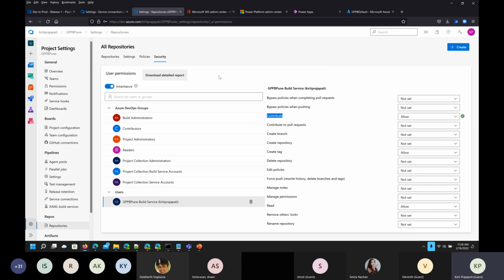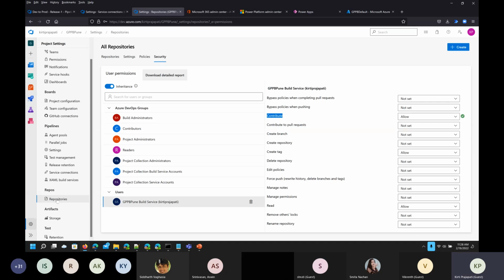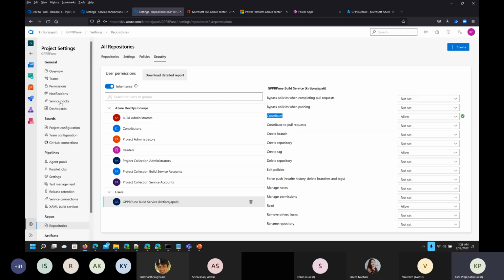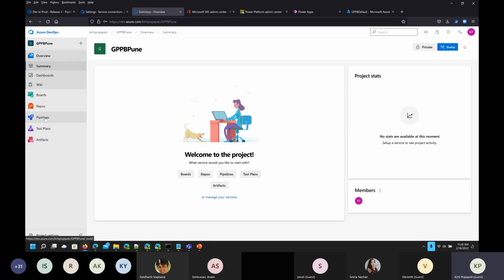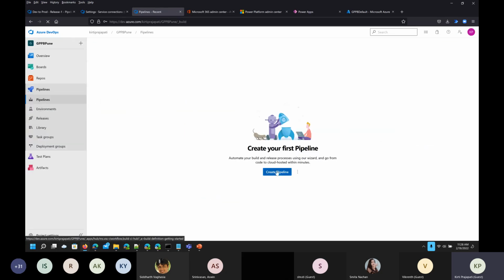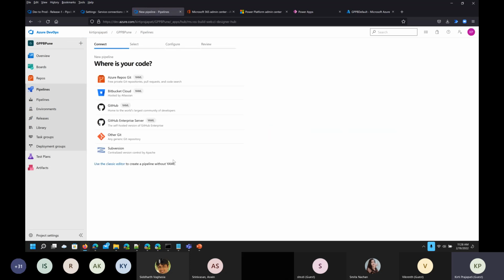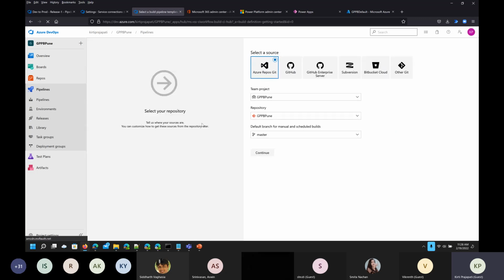Now we can go with the new pipeline. Where's pipelines? Go to GPPB Pune, then pipelines, then create pipeline. I am selecting the classic editor because I am not used to the modern one, so I'm just using the classic one for simplicity.